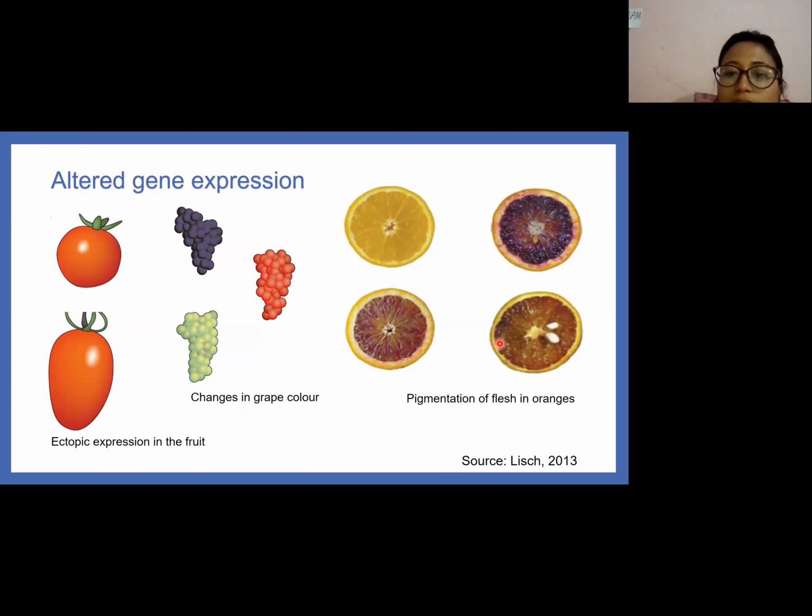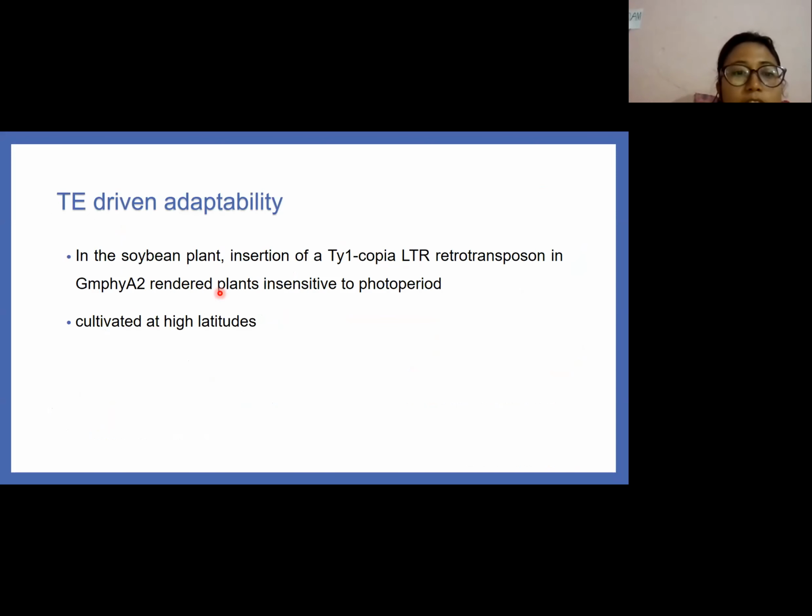Here we can see the pigmentation of flesh in orange and changes in grape color. Also, there is ectopic expression in tomatoes. The round wild type tomato, by insertion of transposable elements, is mutated to form the elongated type of tomato. In soybean, insertion of TY1 copia LTR retrotransposons in GmPhyA2 rendered plants insensitive to photoperiod and allowed them to be cultivated at high latitudes.